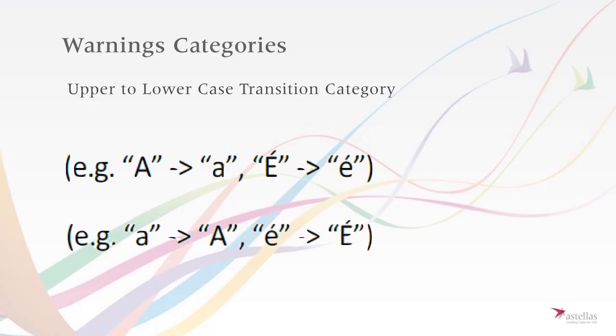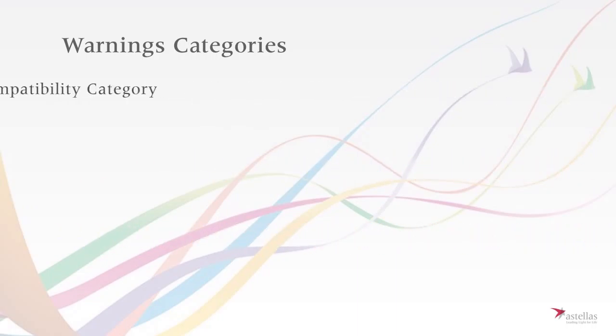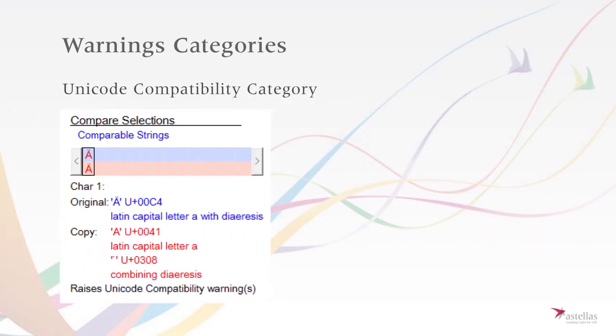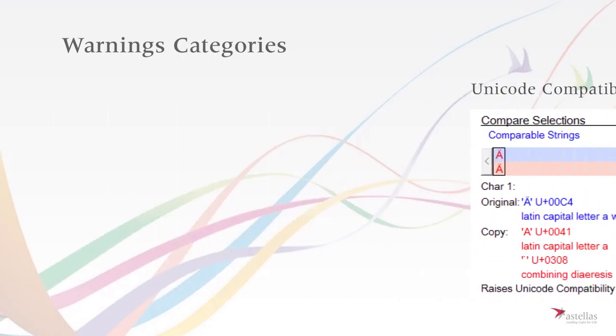Lower to uppercase transition category. Based on the Unicode standard, a check is made of whether the character is in lowercase in the original and uppercase in the copy. Unicode compatibility category. Based on the Unicode decomposition mapping, it is checked if the two characters are equivalent. Only one-to-one equivalents are used.